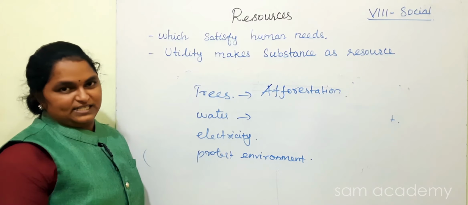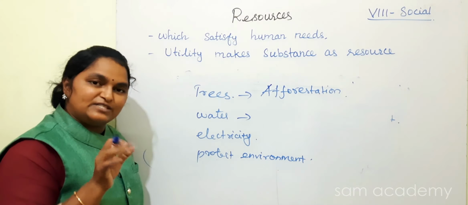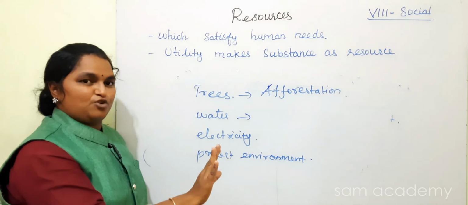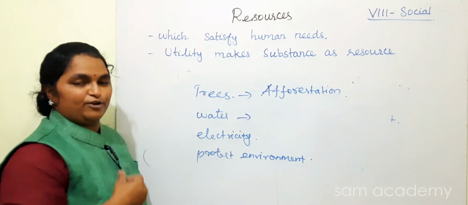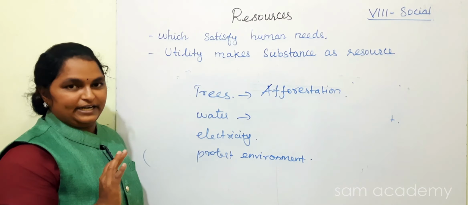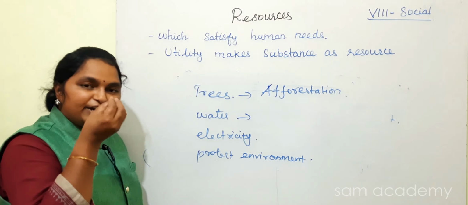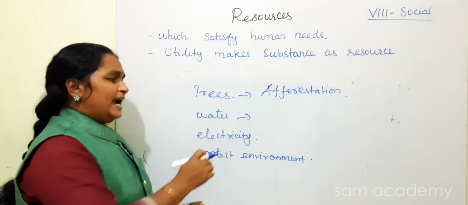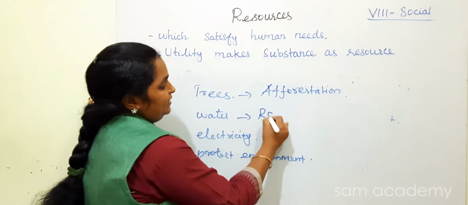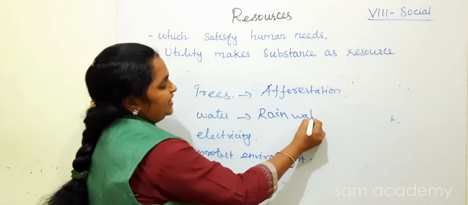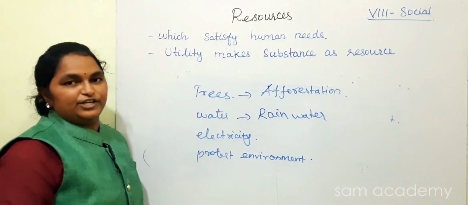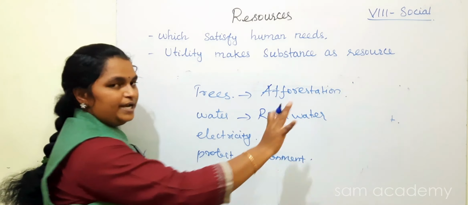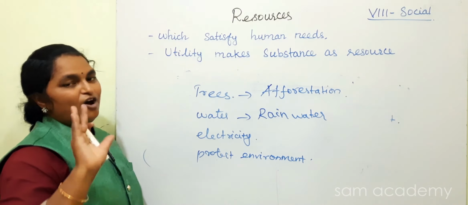Then, how can you conserve water? One way is afforestation. Second, you can use less water. Instead of opening the tap and brushing, you can stop the tap and brush. After that, you can take water and use that and clean it. Similarly, you can reduce the usage and wastage of water. And rainwater harvesting, very important. When the rain comes, you can save the water under your soil, under your place, nearby your home. You can save the rainwater. That is called rainwater harvesting.